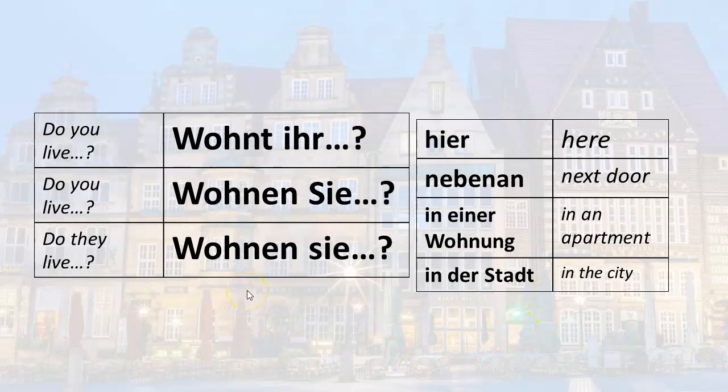Now I want to ask the question, do they live here? Wohnen sie hier? Do they live next door? Wohnen sie nebenan? Do they live in an apartment? Wohnen sie in einer Wohnung?